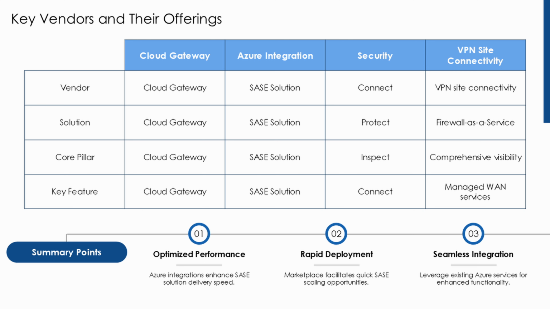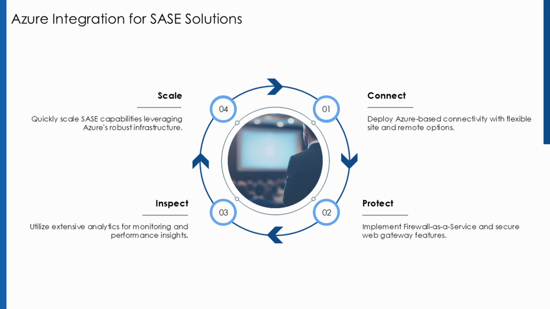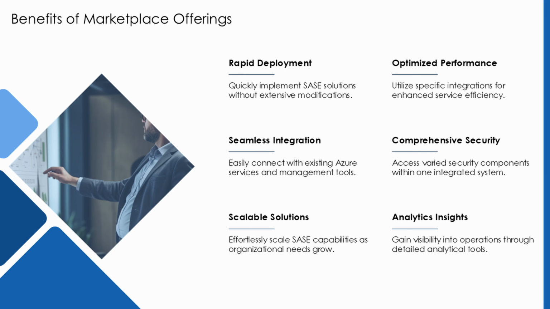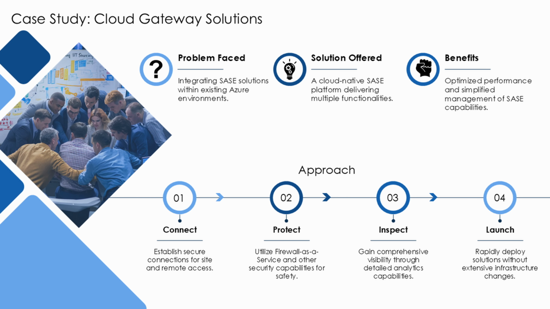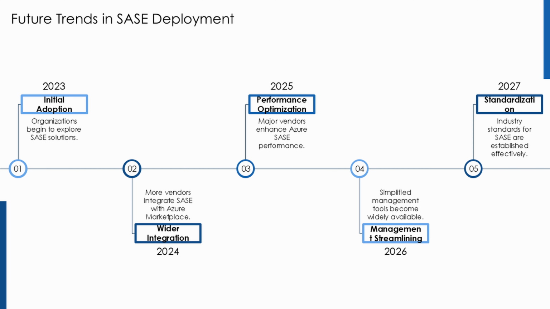Major SASE vendors have developed specific Azure integrations that optimize performance and simplify management. For example, Cloud Gateway offers a flexible, cloud-native SASE solution built on 3 core pillars: connect, protect, and inspect. Their platform provides VPN site connectivity, remote access capabilities, data center connectivity, and managed WAN services, all delivered through Azure infrastructure. The security components include firewall as a service, secure web gateway, and web application firewall capabilities, while the inspection pillar provides comprehensive visibility and analytics.